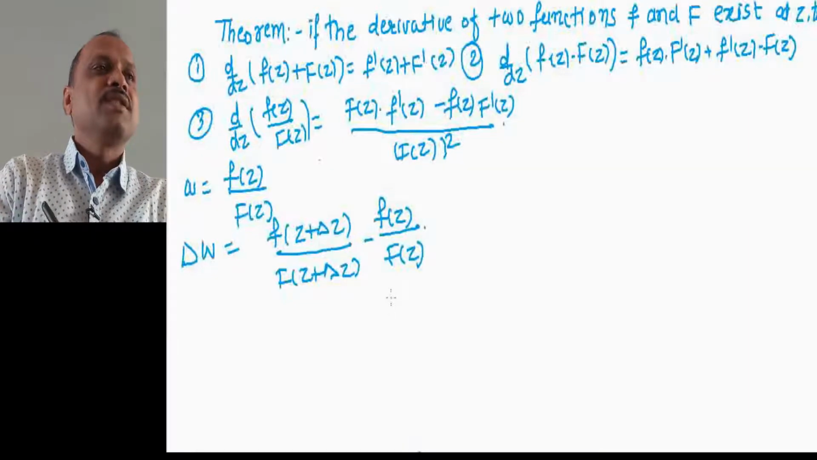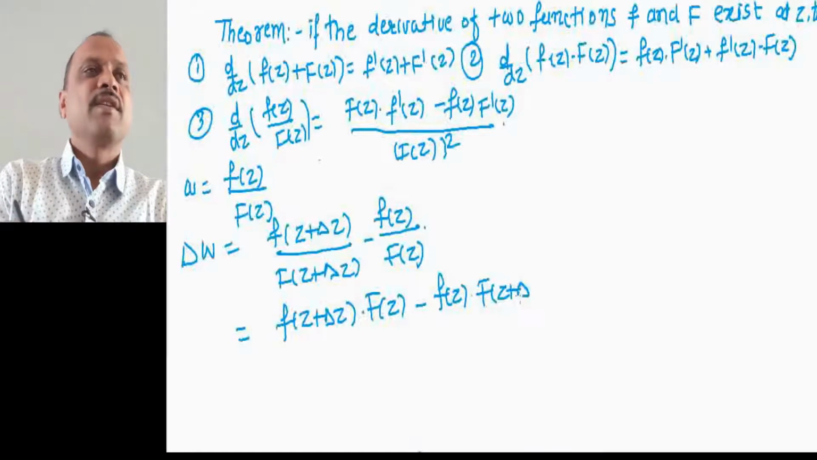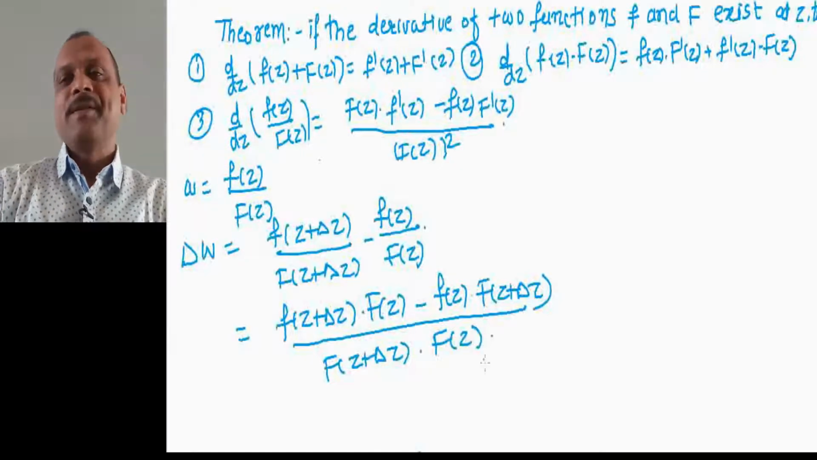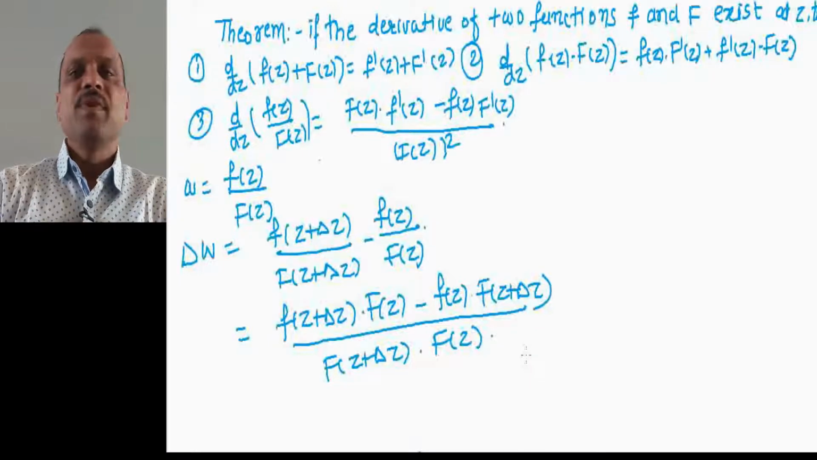Okay, this is equal to, taking the LCM, small f of z plus delta z into capital F of z, minus small f of z into capital F of z plus delta z, divided by capital F of z plus delta z into capital F of z. Okay friends, now we have in our hand that the limits of f and capital F exist. That means we need the term small f of z plus delta z minus f of z divided by delta z. So anyhow we will arrange that term in these fractions.